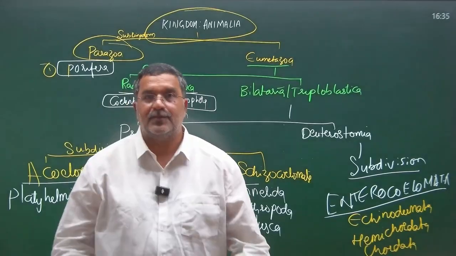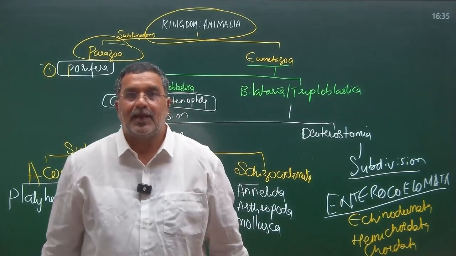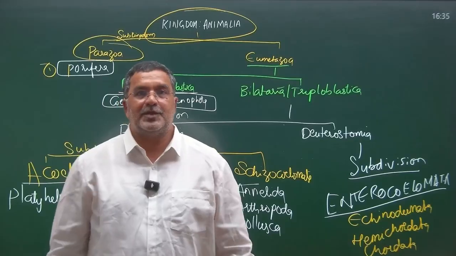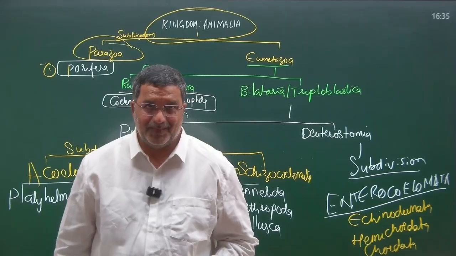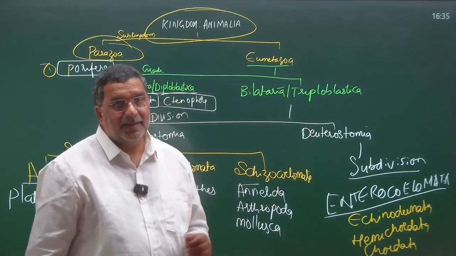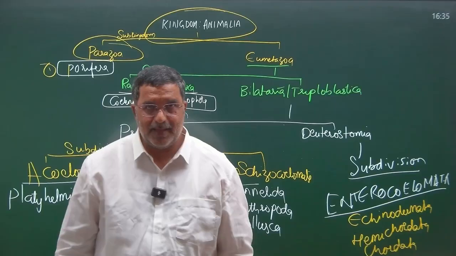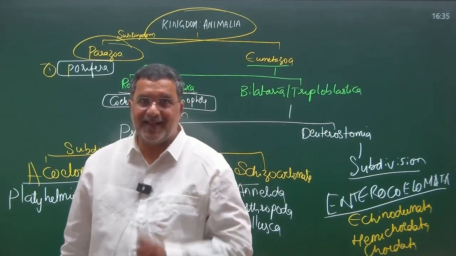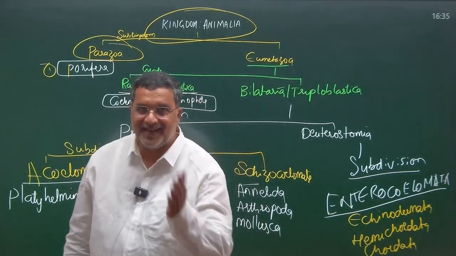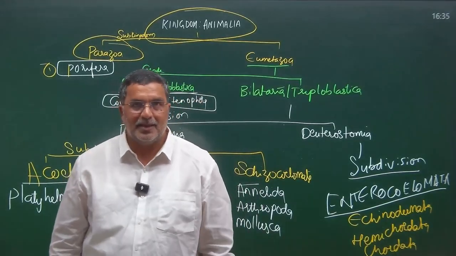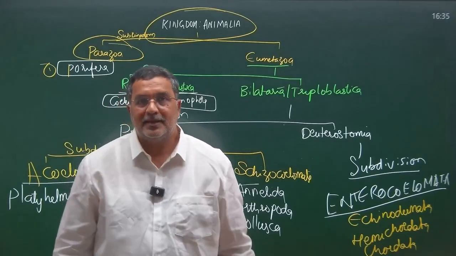I am a person from Hyderabad. To understand my hierarchical position, I belong to the planet Earth, kingdom Animalia, and continent Asia. Asia may have so many countries, in that, country India. India may have so many states, Telangana. Telangana may have so many cities.